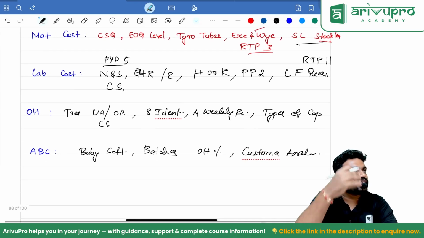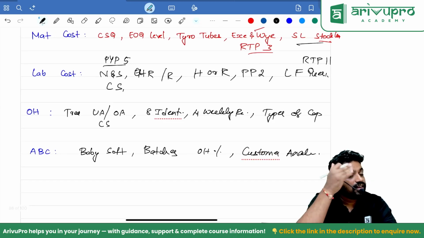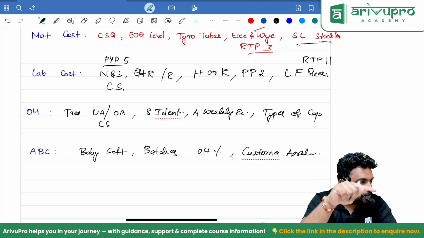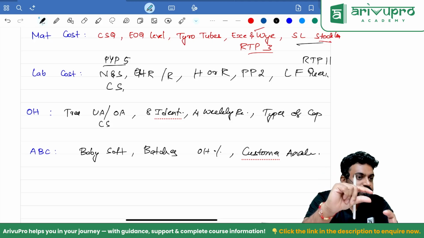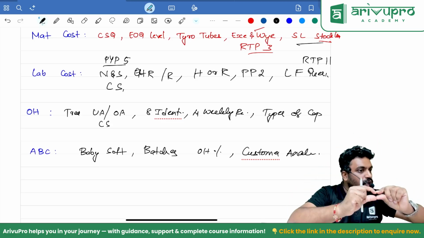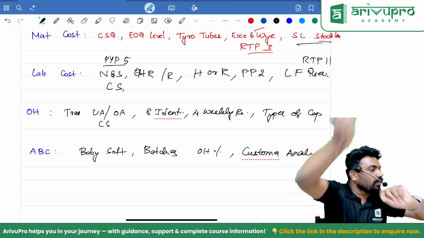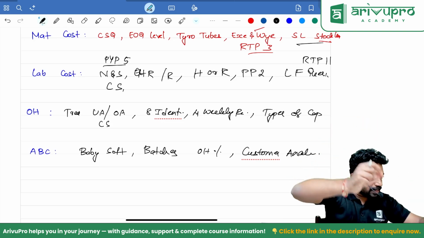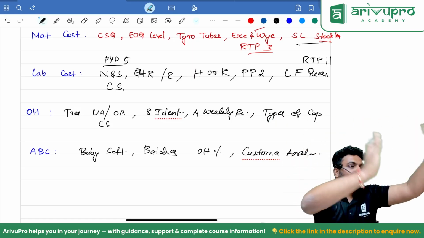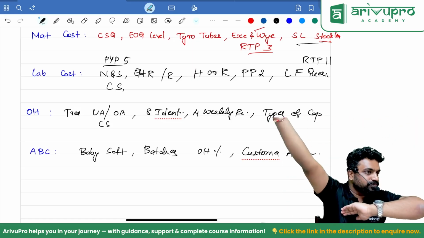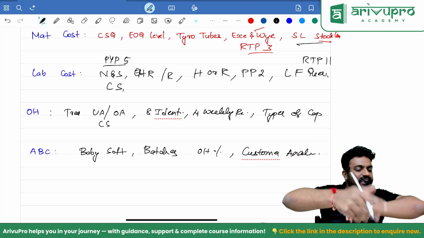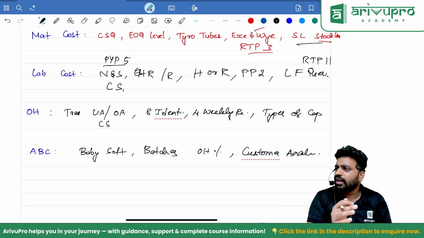ABC is done. In ABC, guys, just go through once. In PYP, there is one special question. Special in the sense, not so special also. One overhead is first distributed to 2 other overheads. One service department expense will first be distributed to the other 2 service departments, then that will be diverted to products. On a machine hour basis, some machine setup cost, something like that is there. You will find out. That is ABC.